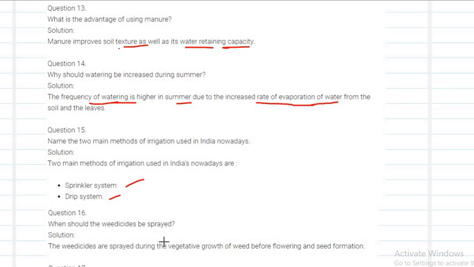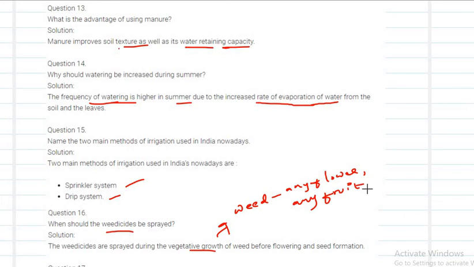When should the weedicides be sprayed? When there is vegetative growth. What do we mean by vegetative growth? When the weed does not have any flower or fruit, or no seed formation. During this time only you have to spray weedicides. Vegetative growth means no flower, no fruit, and no seed formation.